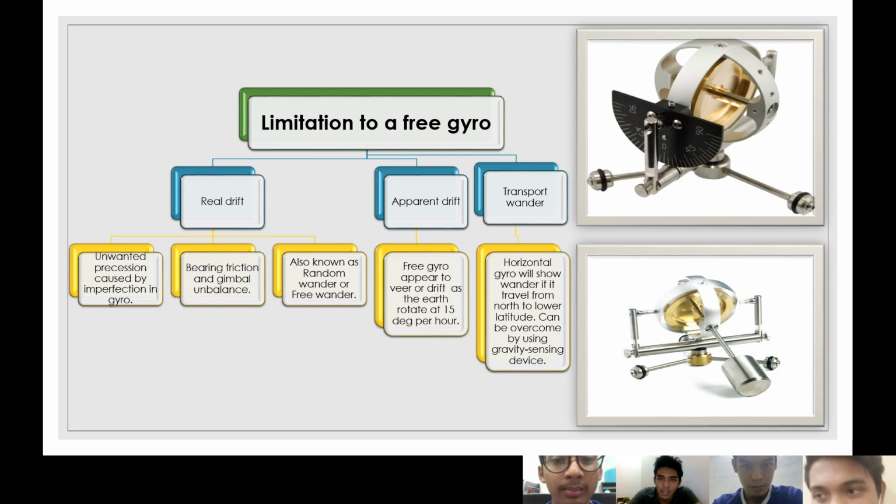Okay, as we know, wander has three types. First, random wander, free wander. Random wander and free wander is real drift. Transport wander is when a horizontal gyro shows the wander as it travels from north to lower latitude. Lagi satu, kita boleh macam tangani by using gravity sensing device. Okay.